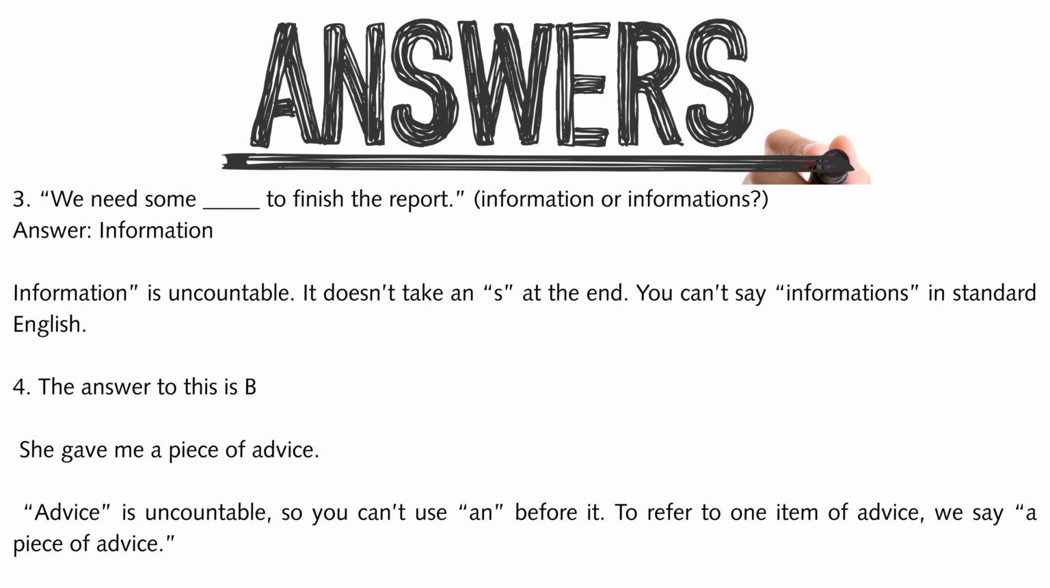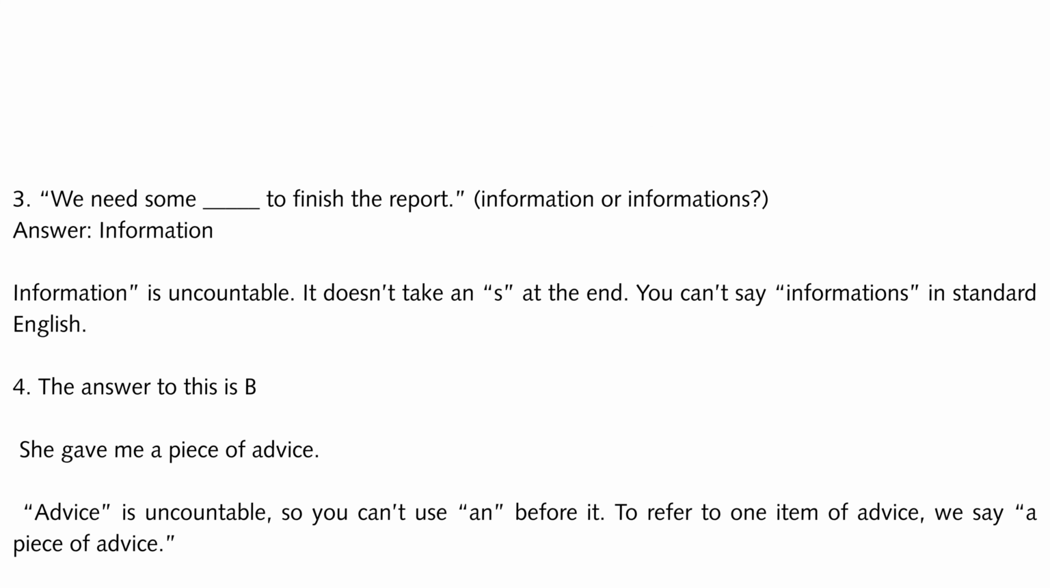3. We need some dash to finish the report. Information or informations? Answer. Information. Information is uncountable. It doesn't take an S at the end. You can't say informations in standard English. 4. The answer to this is B. She gave me a piece of advice. Advice is uncountable, so you can't use an before it. To refer to one item of advice, we say a piece of advice.